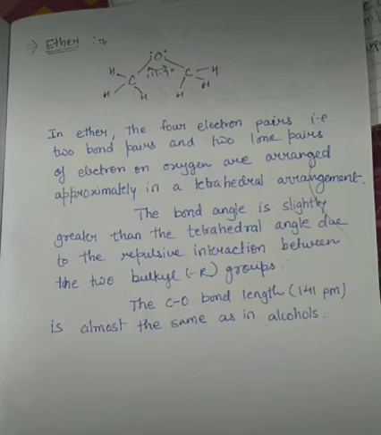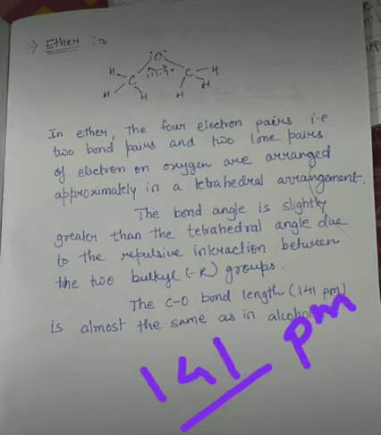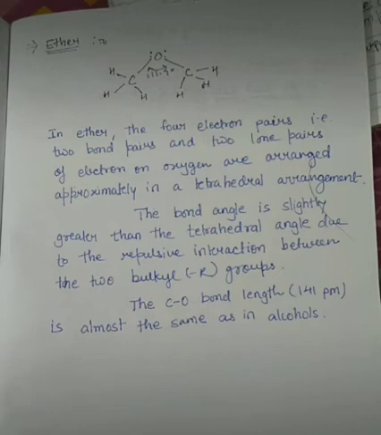The C-O bond length is 141 picometer, nearly the same as that of methanol, which is 142 picometer.